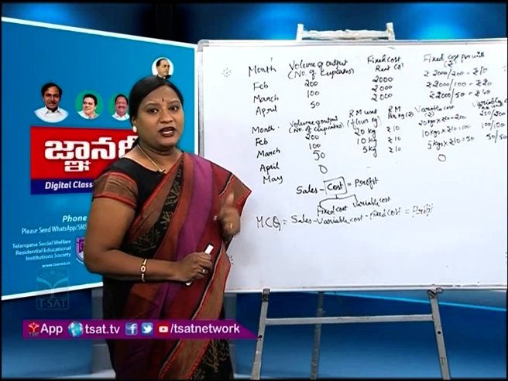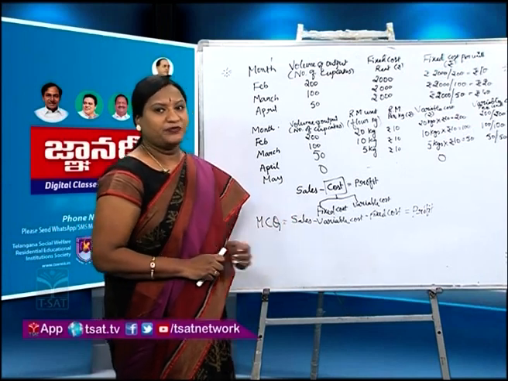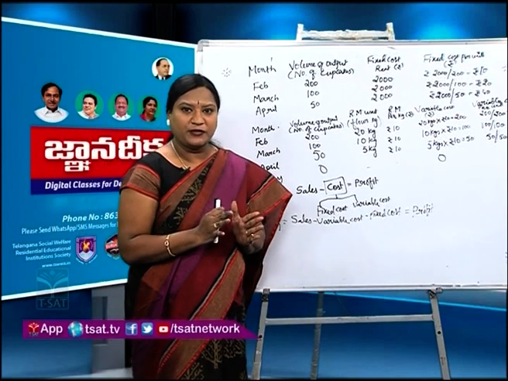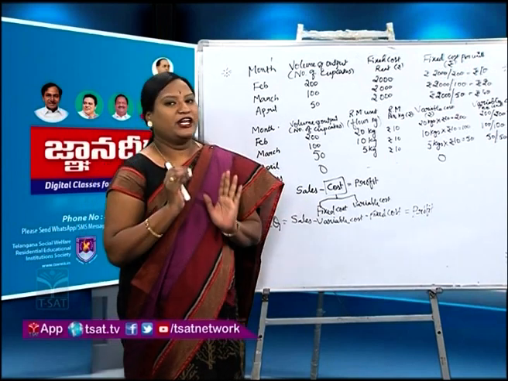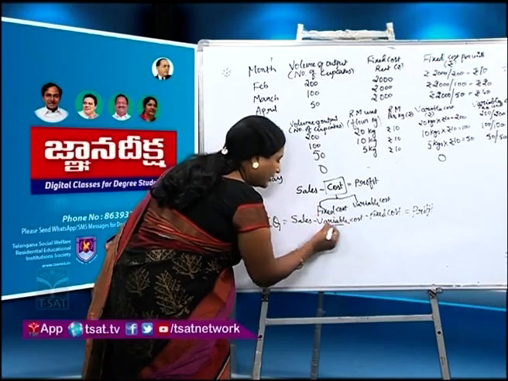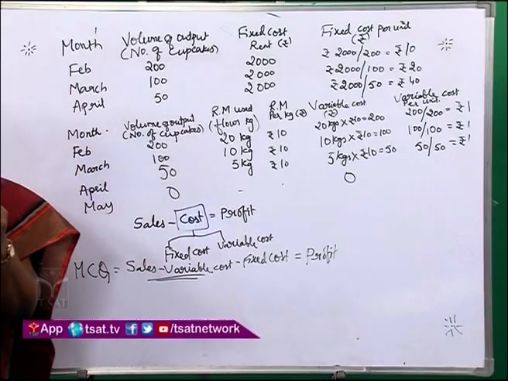And the second element of CVP analysis is contribution. Contribution is the difference between sales and the variable cost. So only this part we can call contribution.